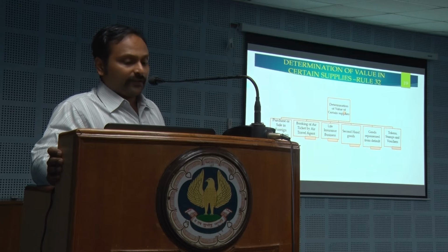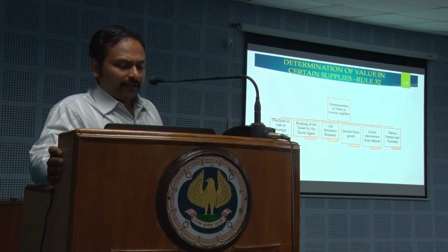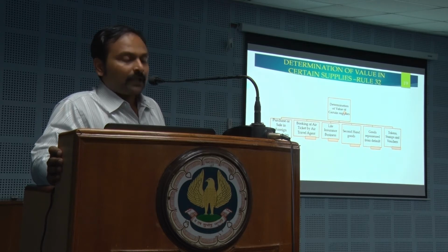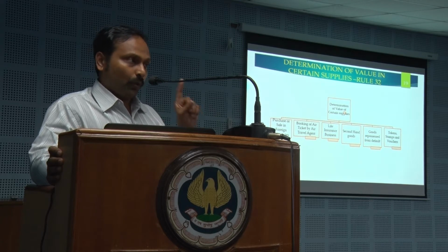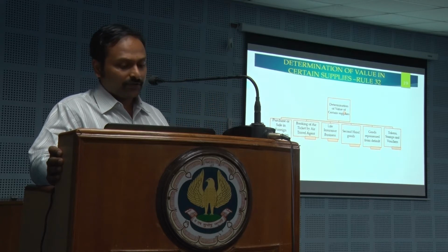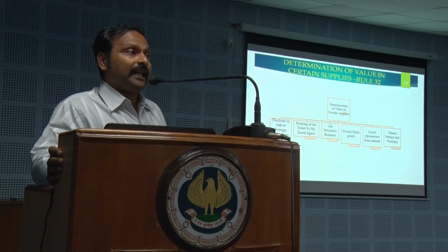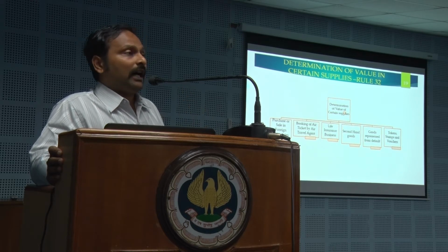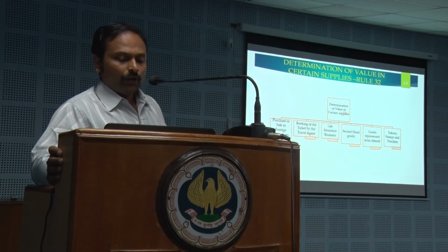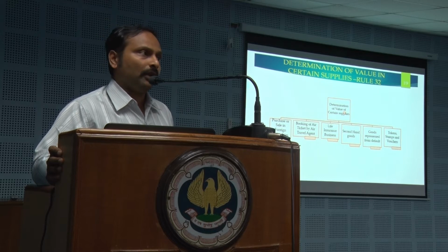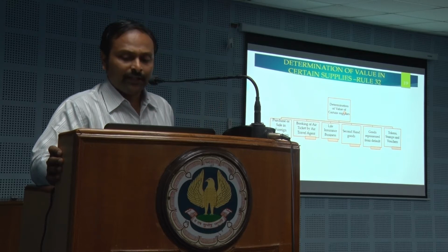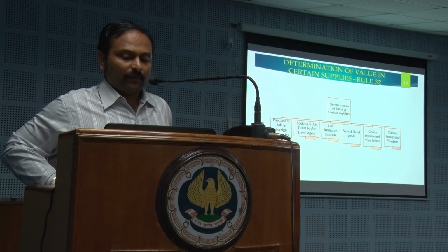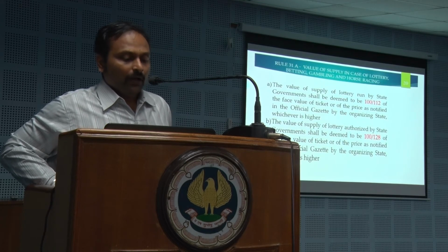Purchase or sale of foreign currencies is one. Booking of air ticket by an air travel agent. Life insurance business. It's only for life insurance, it is not for general insurance. And dealer in second-hand goods, that is a separate treatment. Goods repossessed after default, the finance companies which I gave you as an example. Tokens, stamps and vouchers, how to do the valuation. Let's get into these special types of valuation one by one.